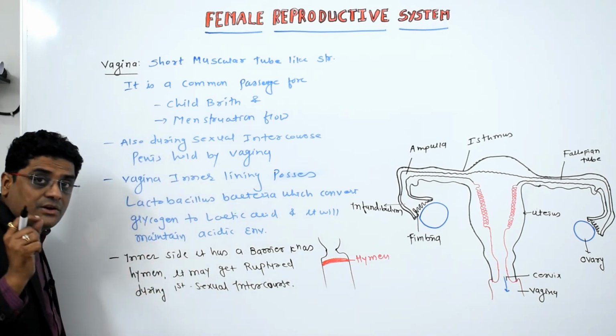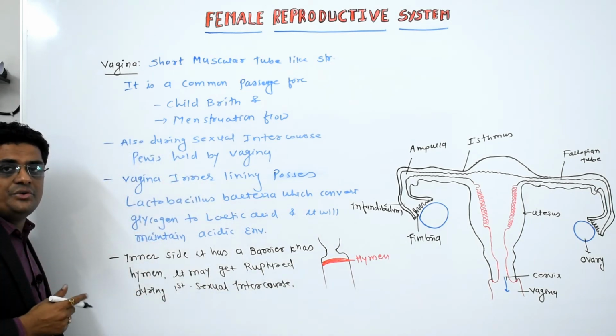Okay, but it is not true that it is always ruptured due to sexual intercourse.